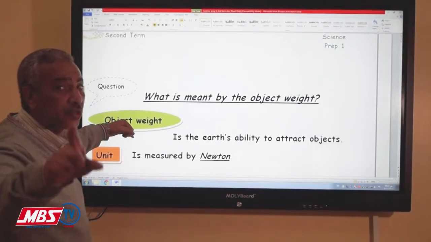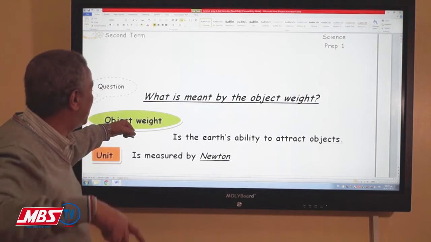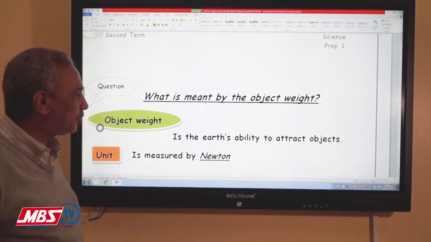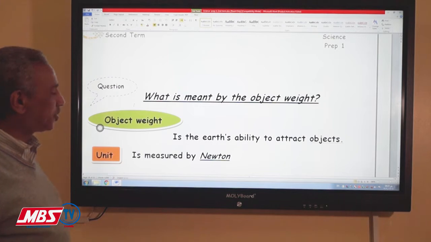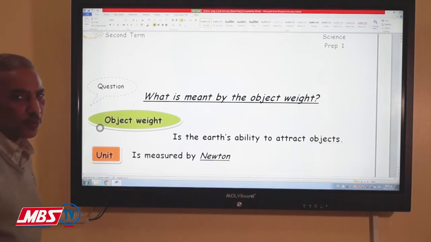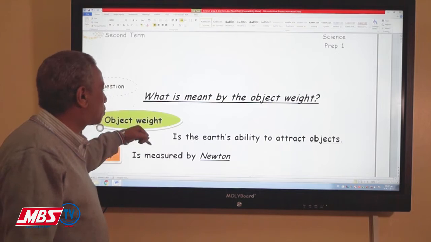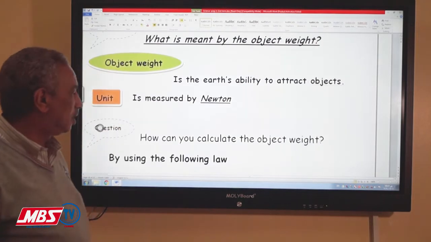And I will say the object's weight has the same meaning: it is the Earth's ability to attract objects. It has of course a special unit to measure it. This unit is called Newton.